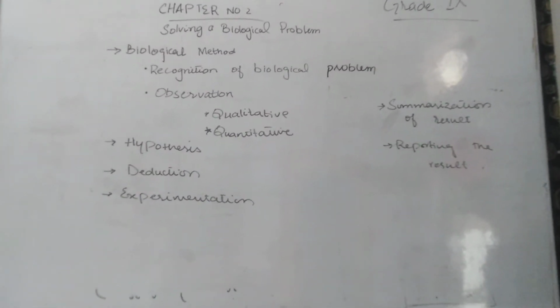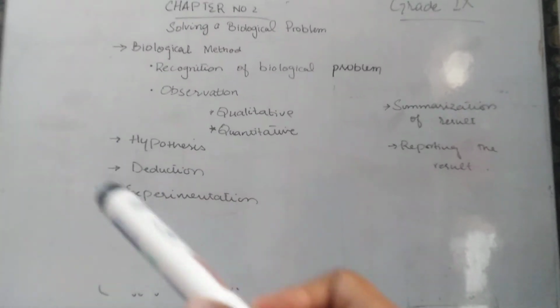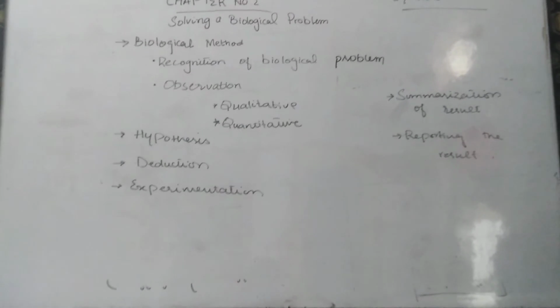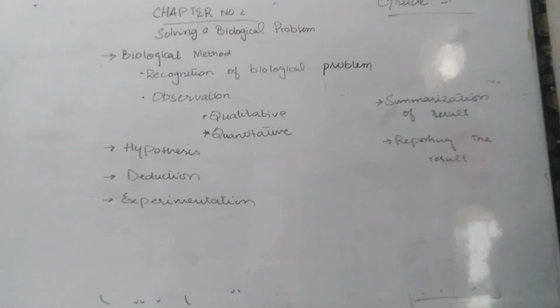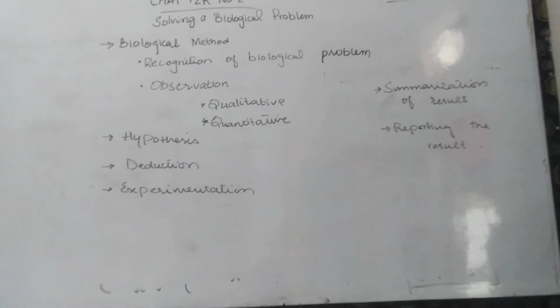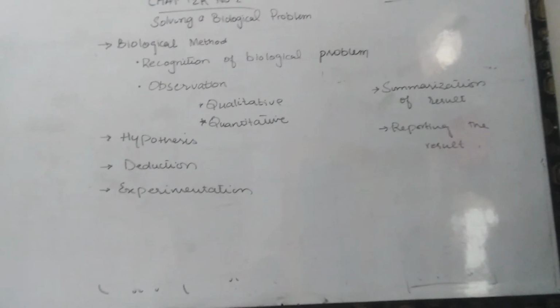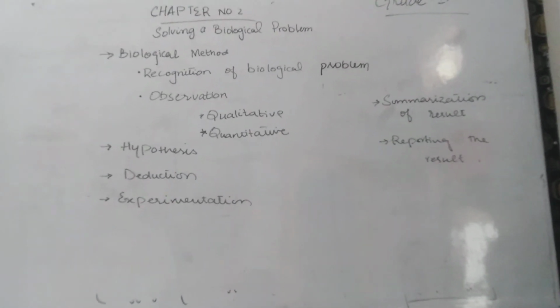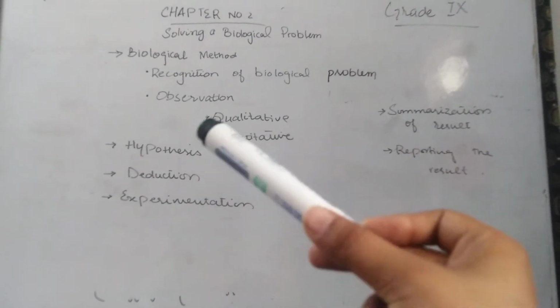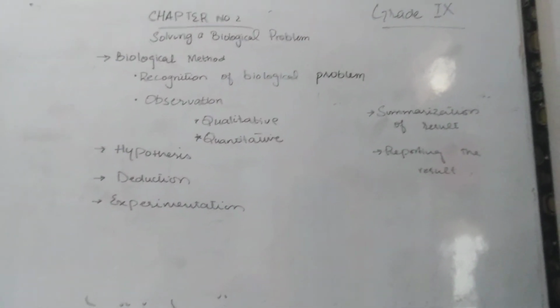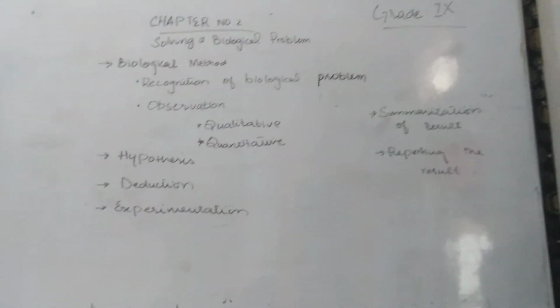When the hypothesis has been constructed, we move towards its deductions. Deductions are the logical conclusions which are drawn from, or derived from, the hypothesis.